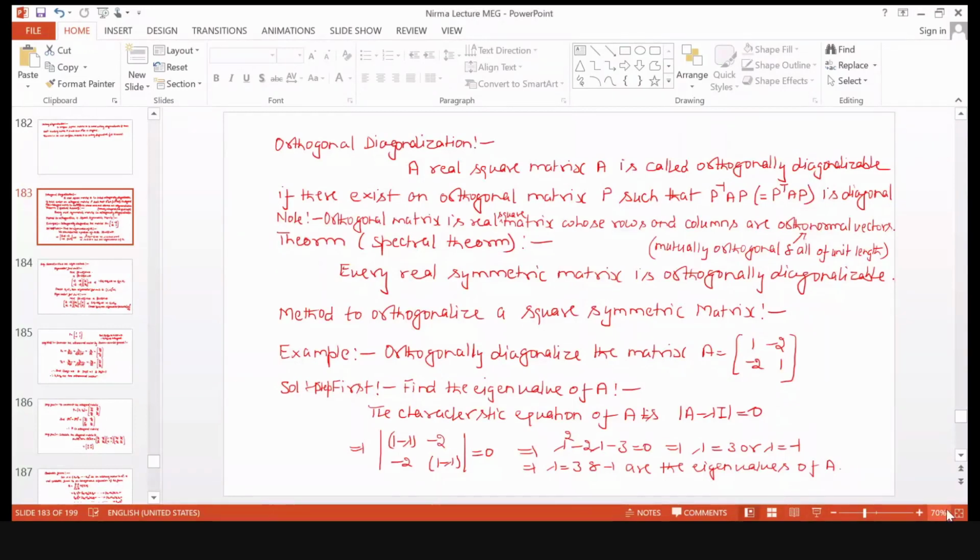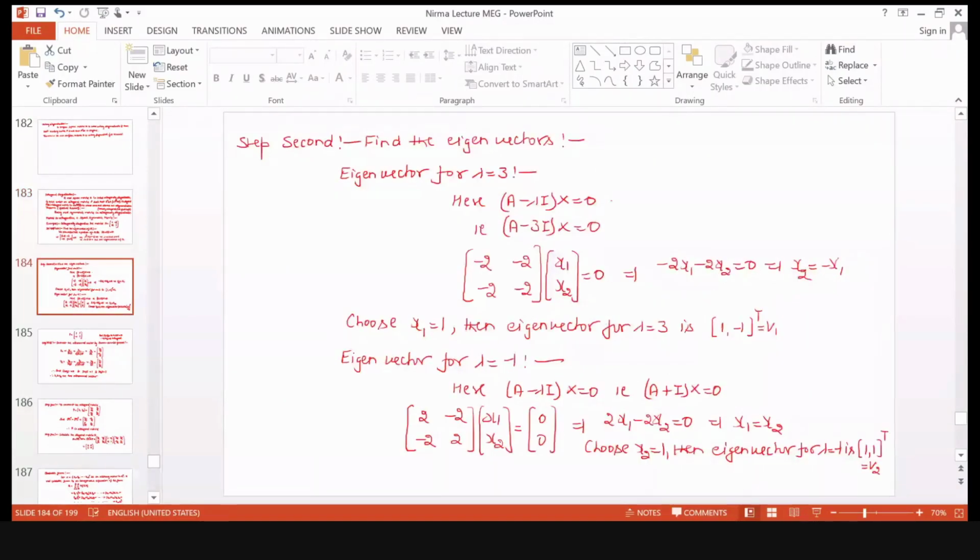Yes, sir. Okay. So now these b1 and b2 vectors, इनके corresponding जो matrix generate हो रहा है P matrix, that is 1, minus 1 and 1, 1. That is not an orthogonal matrix. But we need the orthogonal matrix. So now how to construct? We will construct the orthonormal vectors corresponding to this b1 and b2, because b1 and b2 they are not orthonormal vectors. तो इनके corresponding जो matrix बनेगा वो orthogonal भी नहीं होगा. तो अब हमें b1 और b2 के corresponding orthonormal vectors निकालने हैं.